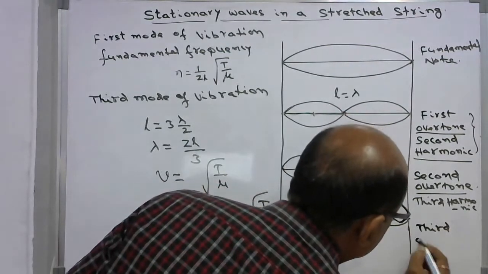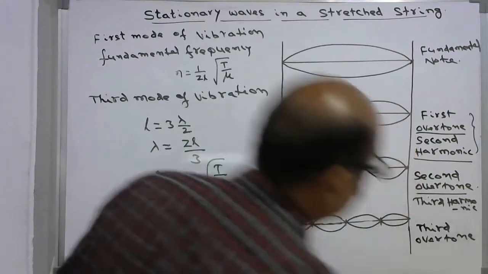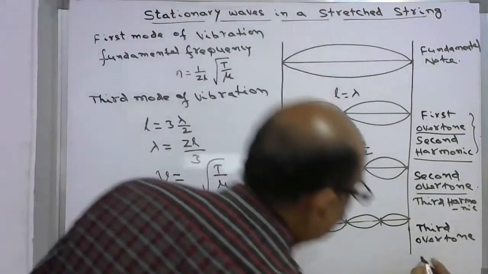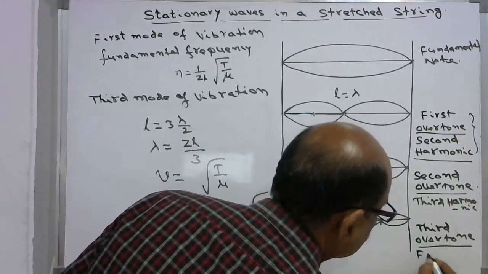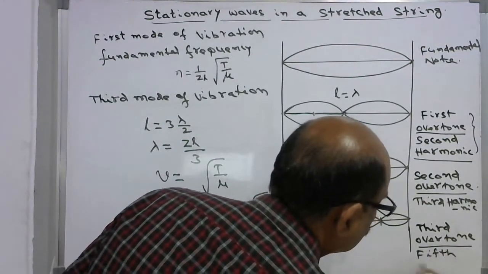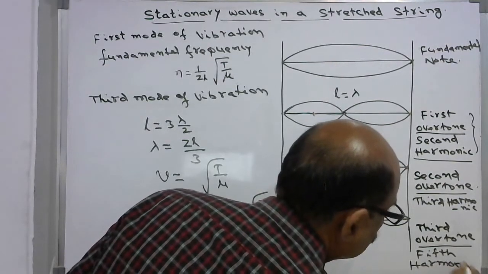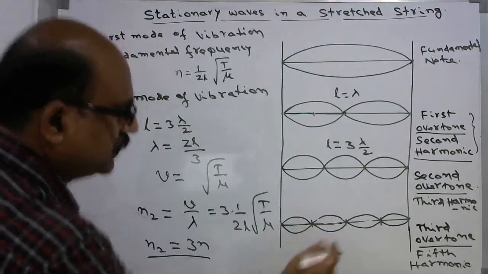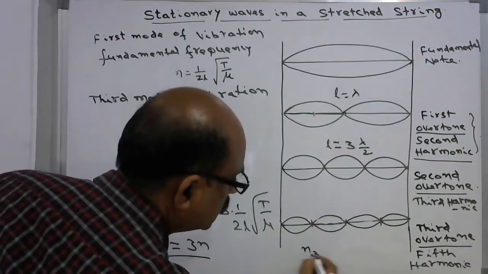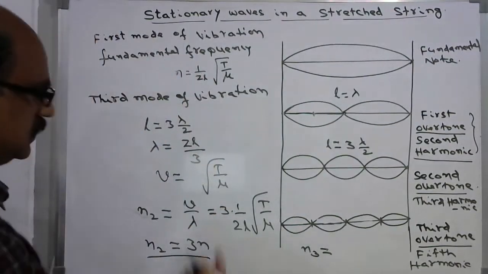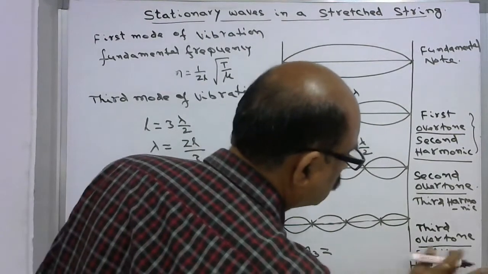Third overtone or fifth harmonic. So the frequency corresponding to this is now N3 is equal to, can write down this, third harmonic or fourth.